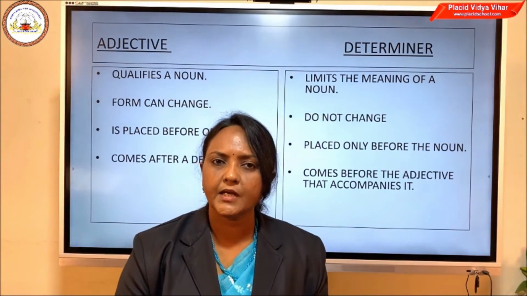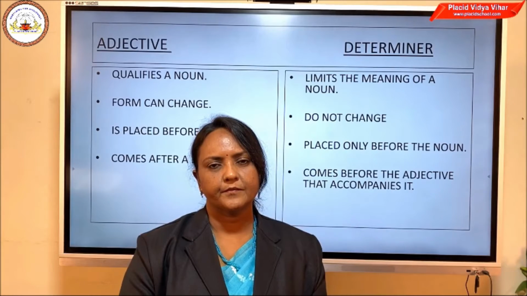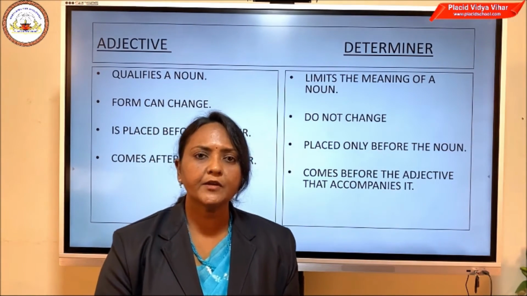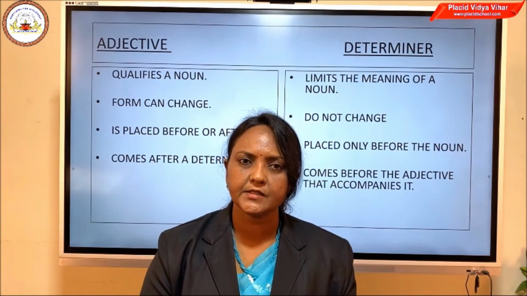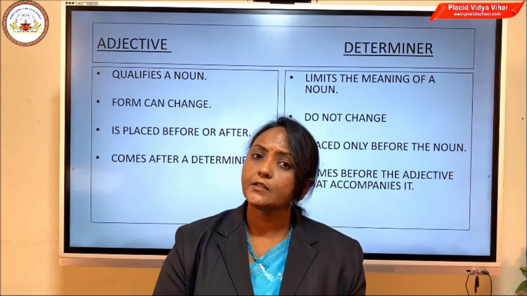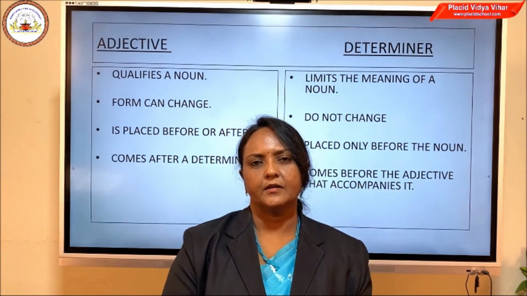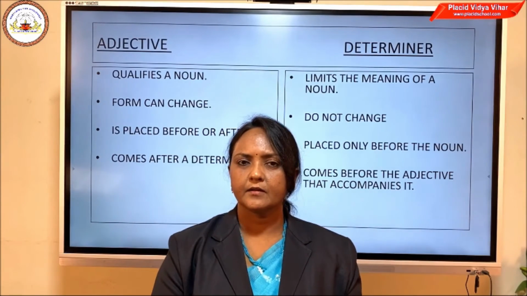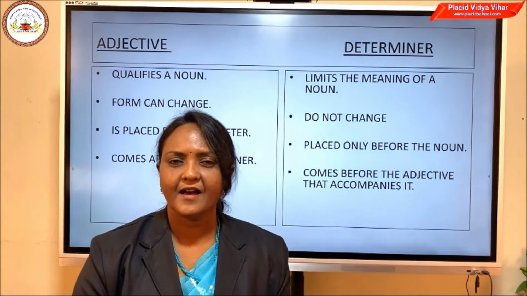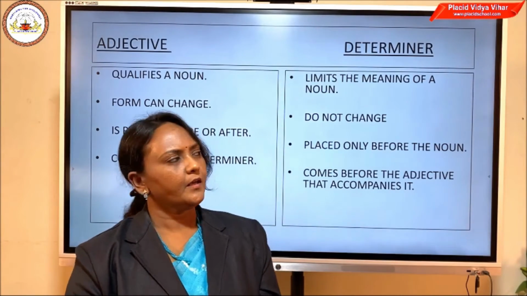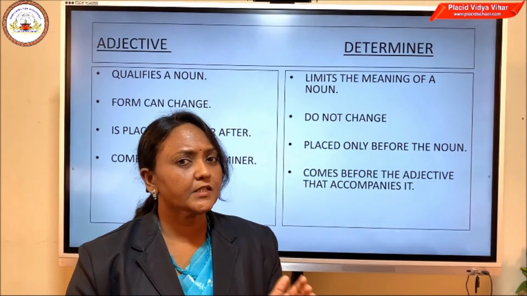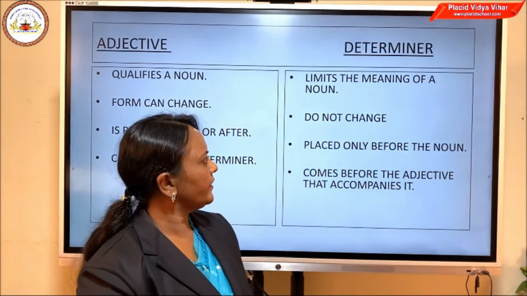Now let us see the second point. Adjective can change its form. For example, the phrase we took, heavy box. There, what was the adjective? Heavy is the adjective. What are the other forms of the adjective heavy? Yes, you are right, it is heavier and heaviest. So adjectives can definitely change their form.